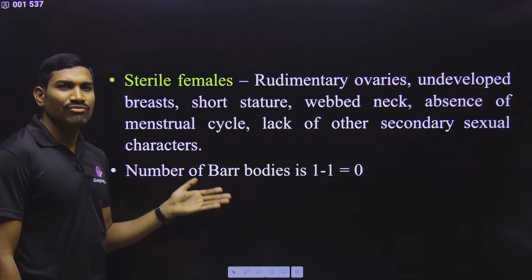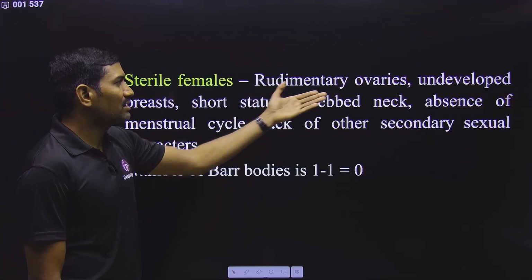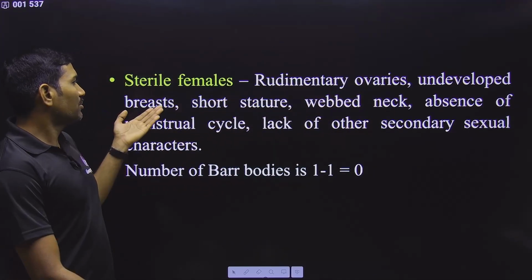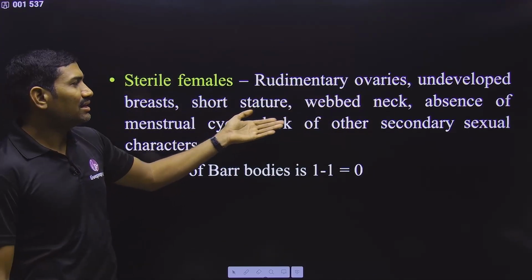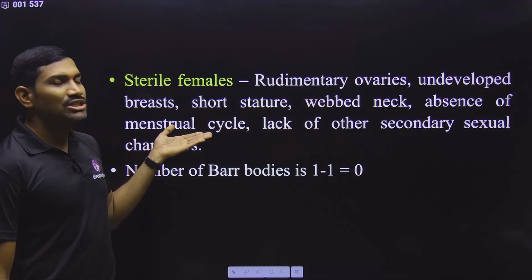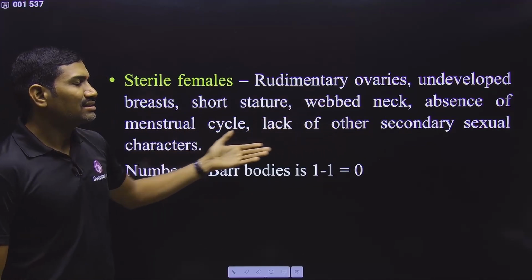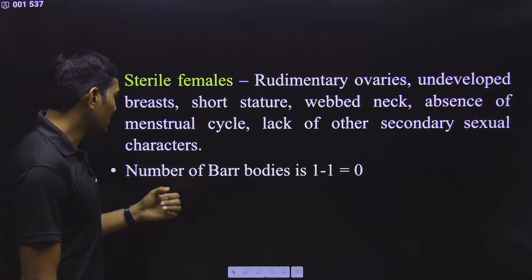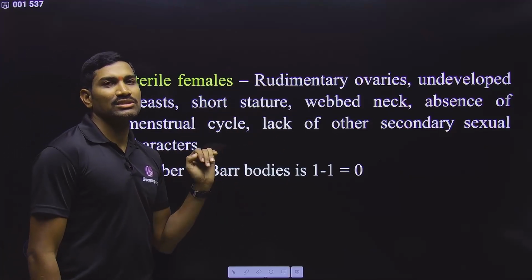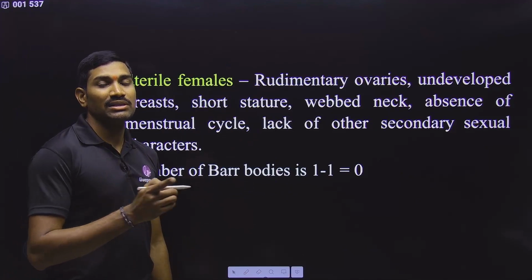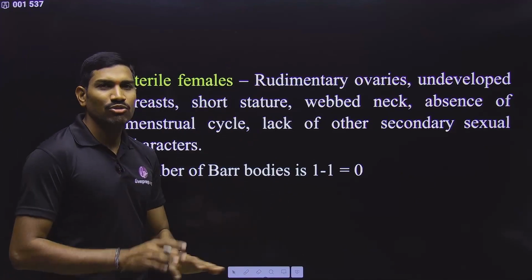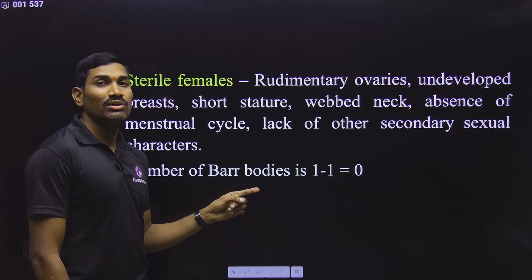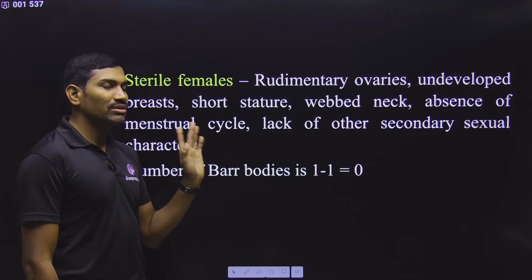And they are developing into females. Though they are developing into females, the ovaries are not developing. And even underdeveloped breasts are there, the height is very less, a webbed neck is present, the menstrual cycle is absent here, and secondary sexual characters are also not developing. These are some things that we are observing here. And the bar bodies are not present here. Regarding the bar body concept, in the regular class I have explained. Here I don't want to go into that information, but regarding the bar body term, in the QR code content they have mentioned, so better try to remember this.